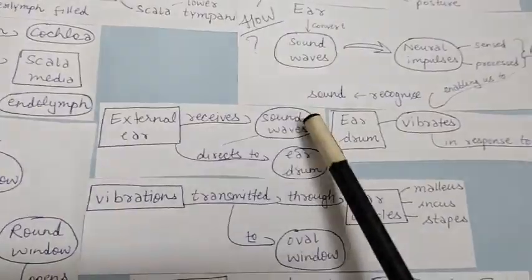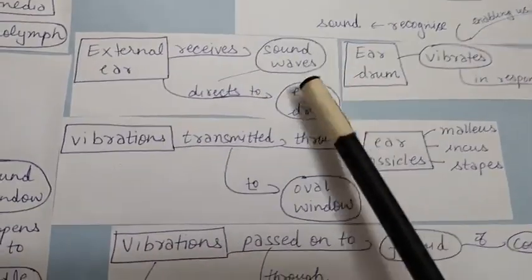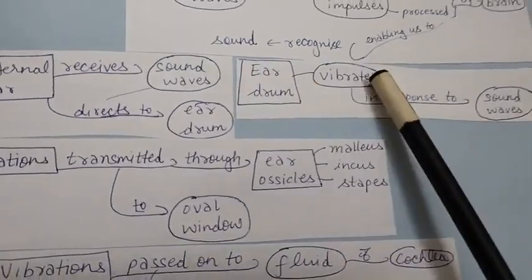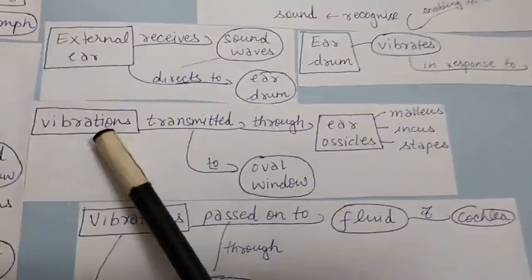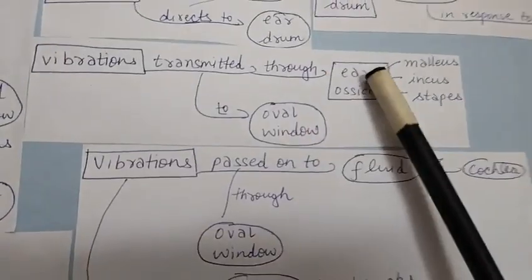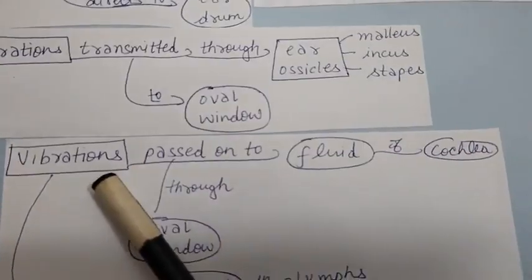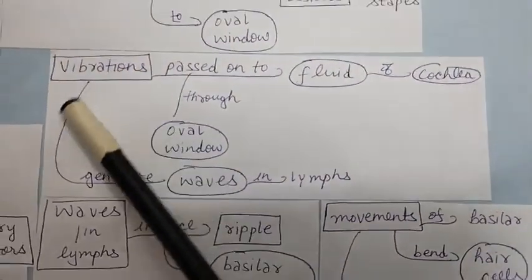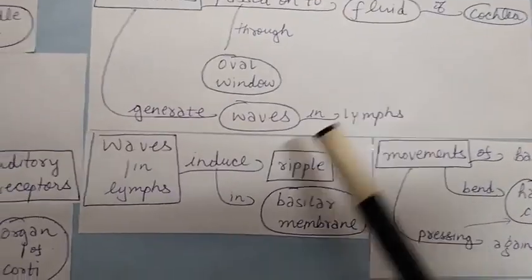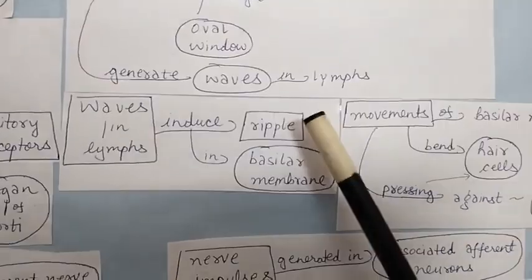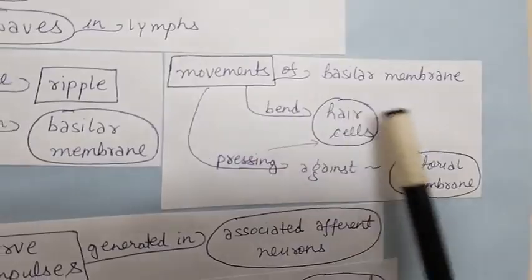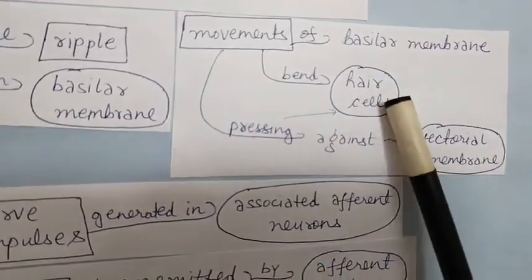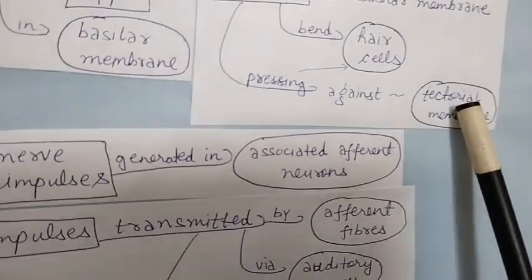External ear receives sound waves and directs them to the eardrum. Eardrum vibrates in response to sound waves, and these vibrations are transmitted through the ear ossicles, malleus, incus and stapes, to the oval window. Vibrations are passed on to the fluid of the cochlea through the oval window, and these generate waves in the lymph. Waves in the lymph induce ripples in the basilar membrane. Movements of the basilar membrane bend the hair cells, pressing them against the tectorial membrane.